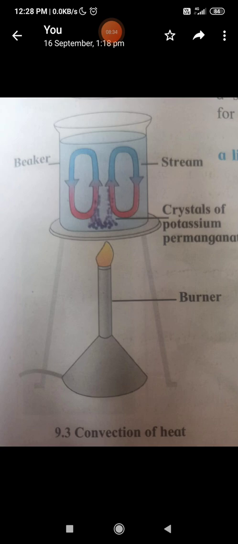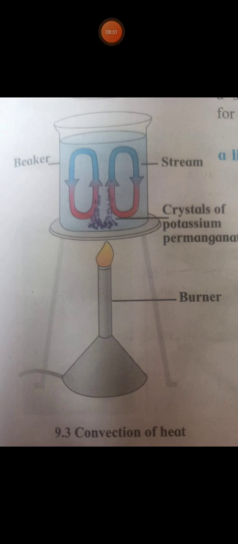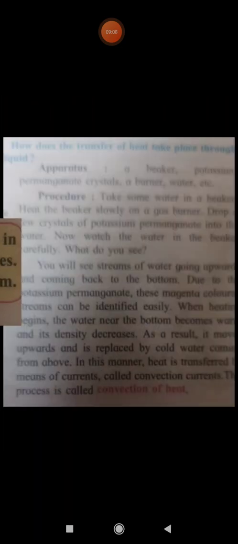Cold water comes down and heated water goes up. When heating begins, the water near the bottom becomes warm and its density decreases. As a result, it moves upward and is replaced by cold water coming from above. In this manner, heat is transferred by means of currents called convection currents. This process is called convection of heat. So we have seen two processes of heat transfer. Convection can occur in liquid and gaseous substances. Convection needs a medium.